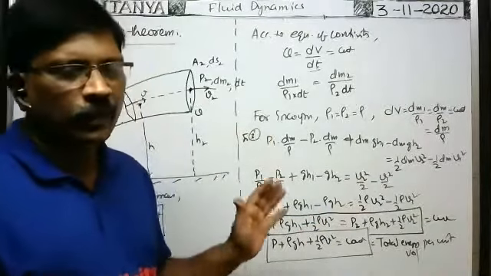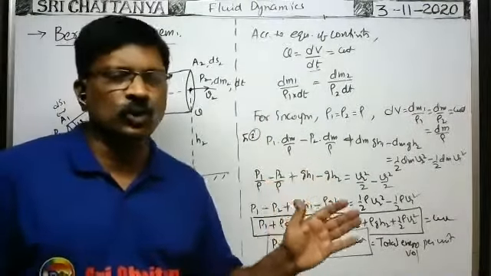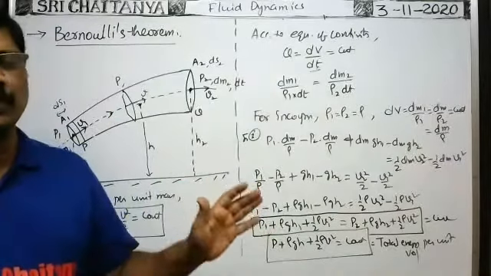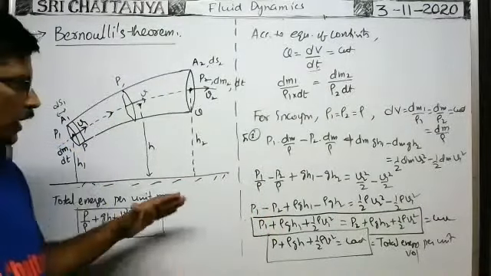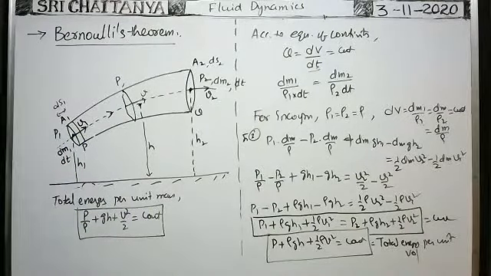That's why according to Bernoulli's theorem, in case of an incompressible, non-viscous fluid flowing through a tube in streamline flow, the total energy per unit volume remains constant, or total energy per unit mass remains constant. Okay, here you see in this formula